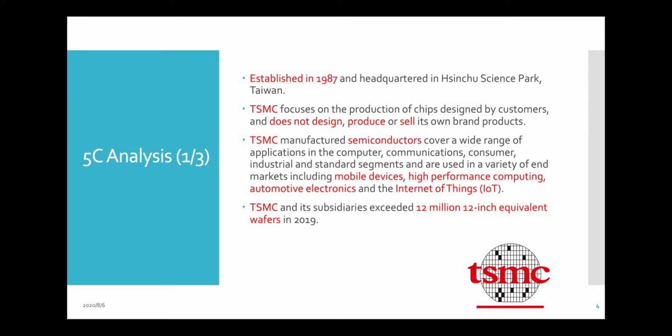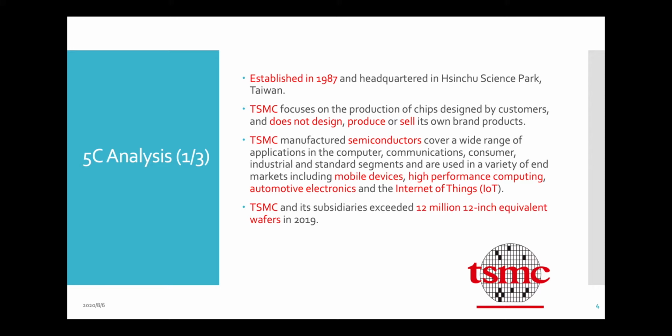And TSMC manufactures semiconductors covering a very wide range. For example, all the CPU and IC designs, auto devices, any electrical device that uses chips needs TSMC technology to help those IC design companies make their dream come true.